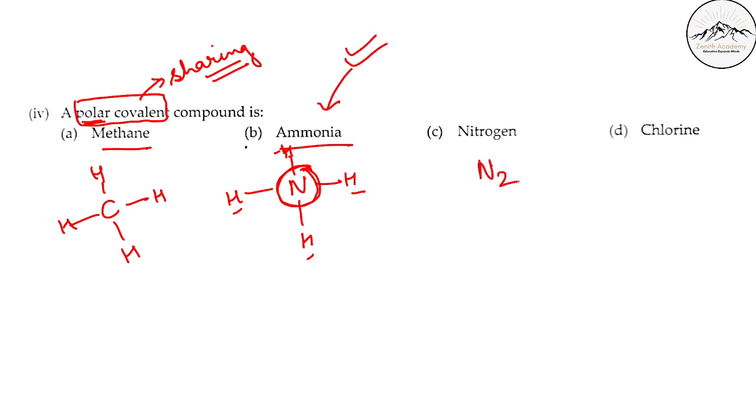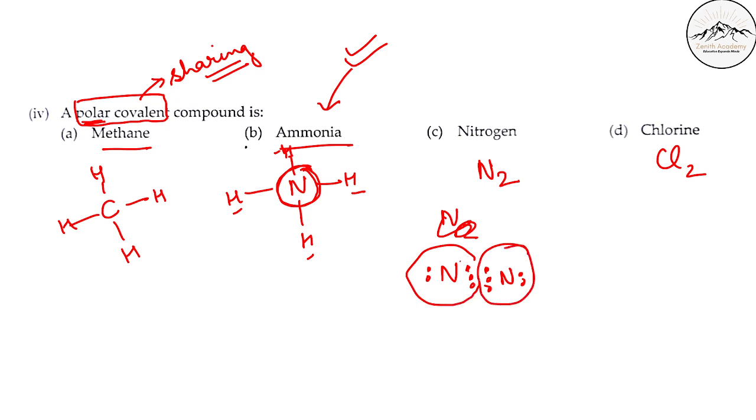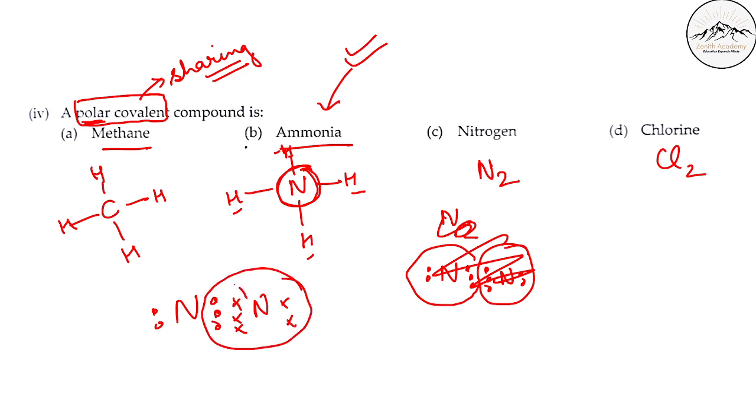Now if you see N2, nitrogen, and chlorine, Cl2, they are not polar. Nitrogen is formed by sharing of electrons like this. See, 5 electrons for this one and 5 electrons for this nitrogen. When they share, there are 8 and 8 electrons.